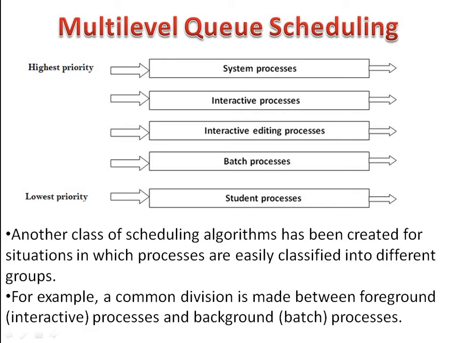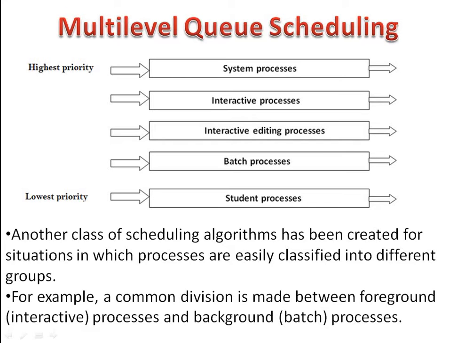First, multi-level queue scheduling. The multi-level queue scheduling is the class of scheduling algorithm which has been created for situations in which jobs or processes are easily classified into different groups, such as foreground jobs and background jobs. Foreground jobs are nothing but interactive processes or jobs, and background jobs are batch processes.